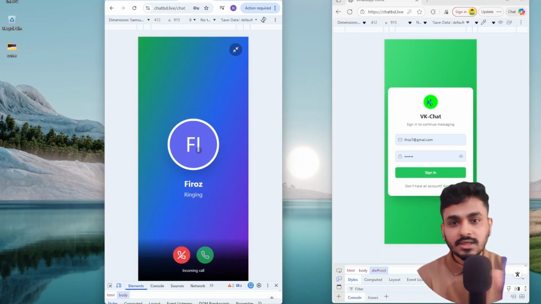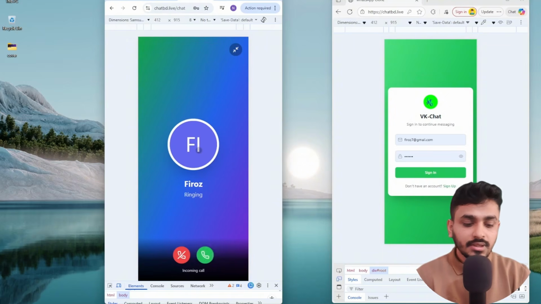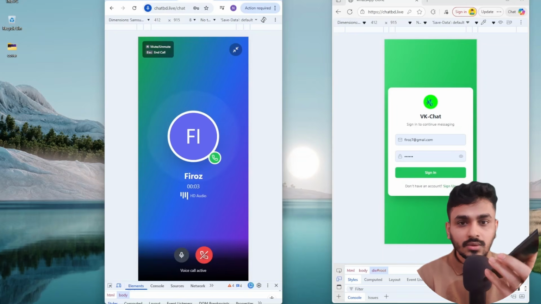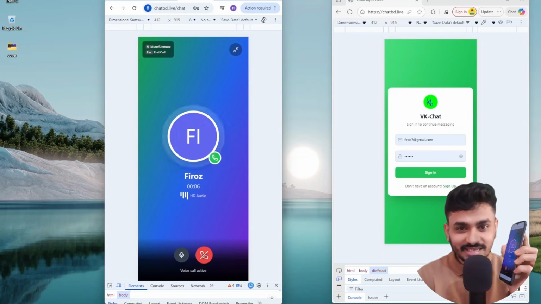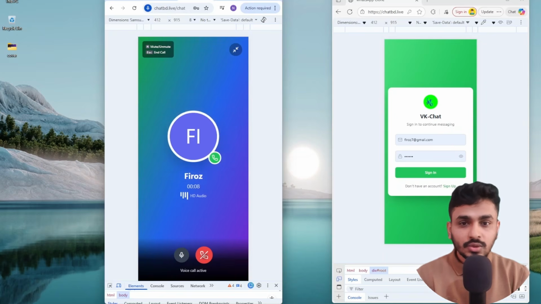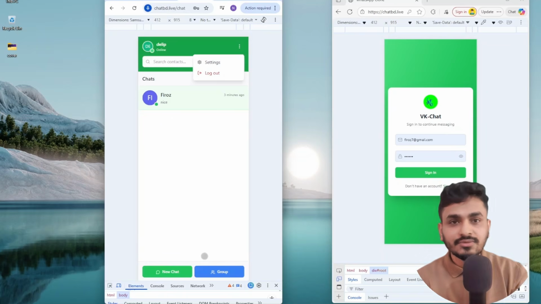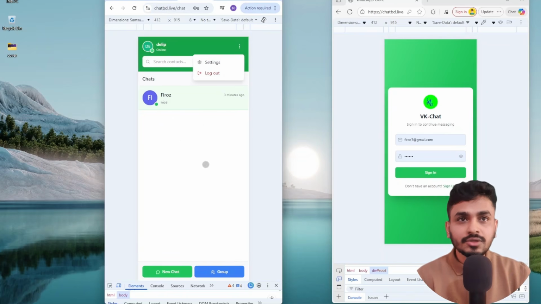Here the call is ringing, and I can also minimize it. Here you can see I can minimize it. And if I receive this call, now you can see, hello. It's working nicely. There is an echo sound because these two devices are near each other. Okay, so I cut this call from this phone, and as soon as I cut the call, here also the modal has gone.